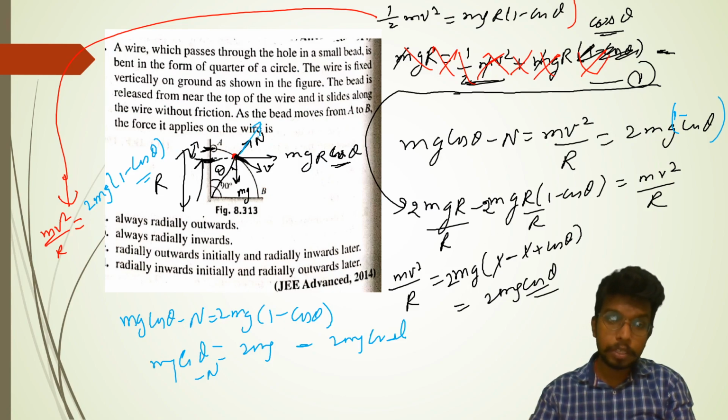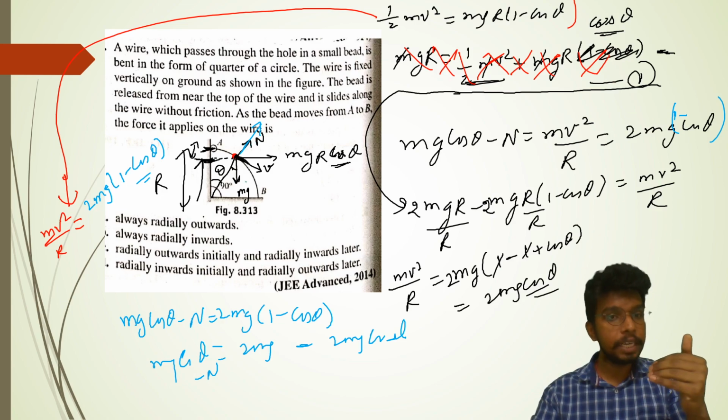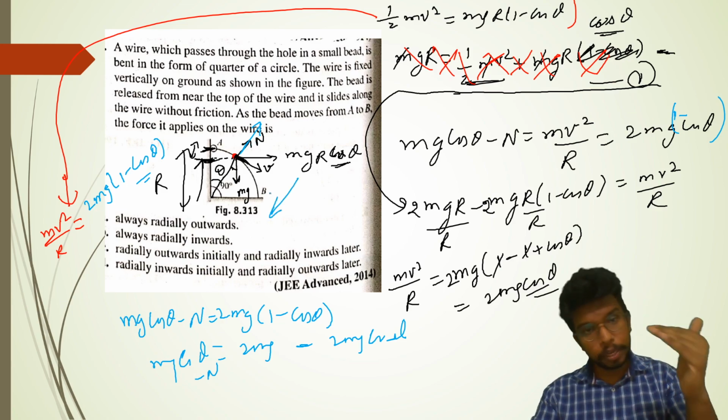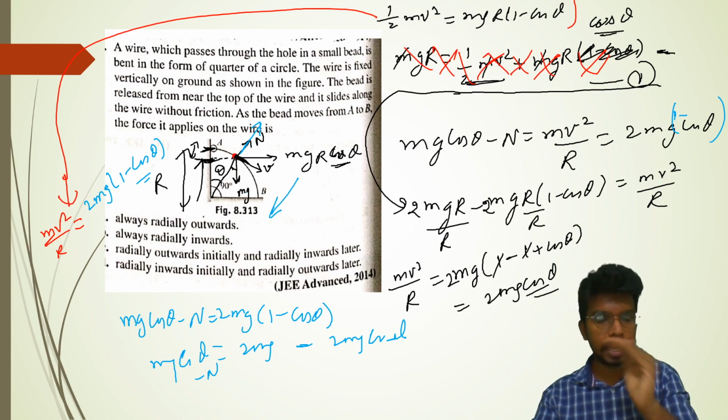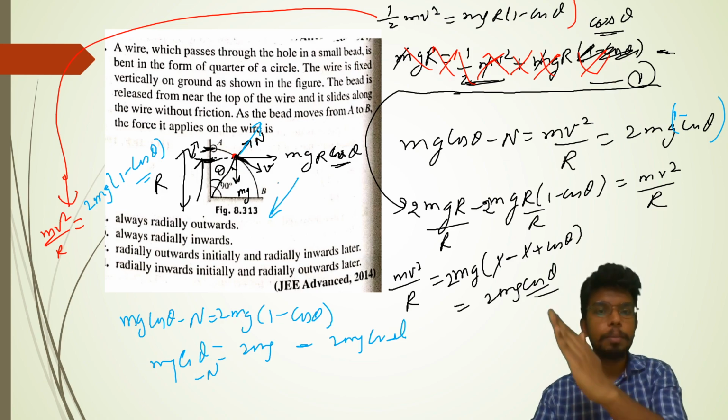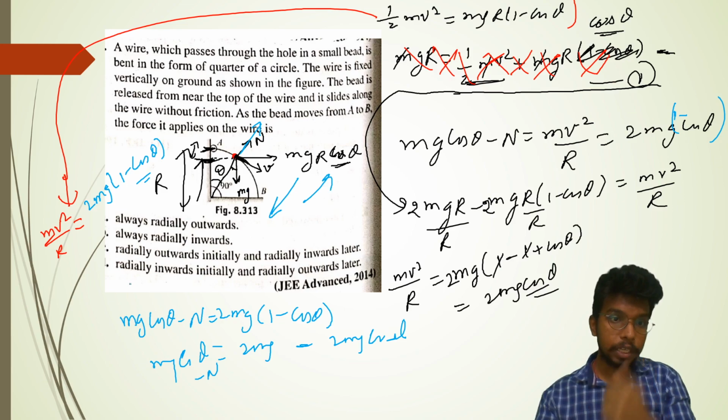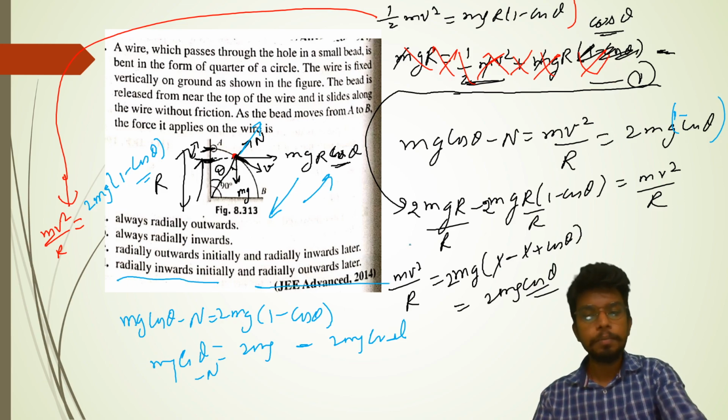So n is the force which is being applied on the bead. What the bead is applying, that is towards it. But when it goes further down, the angle will increase, and correspondingly that n will become negative. That means now the bead is applying the force in the opposite direction. So initially radially inward, and after that radially outward. This will be the result.